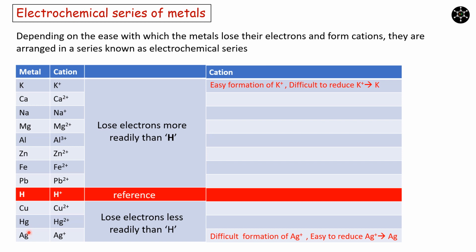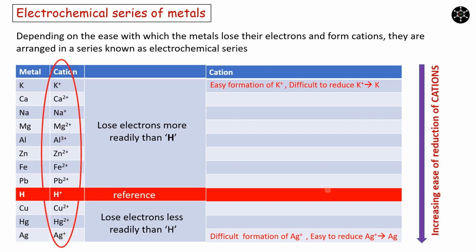In electrolysis, since we deal with the reduction of these cations to their metallic form, we say the ease of reduction of cations increases from top to bottom. In other words, this is the order of increasing ease of reduction of cations. So from the electrolysis chapter point of view, stick to this order for the ease of reduction of cations.